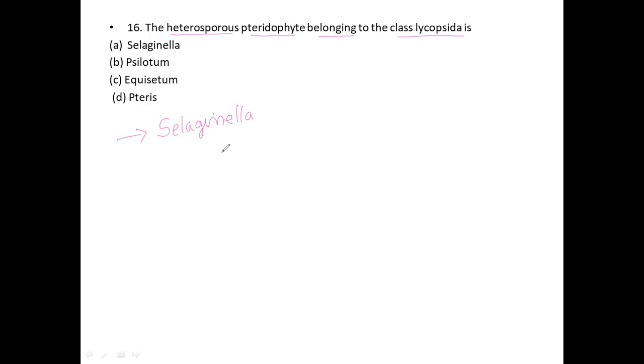You have to remember, Selaginella produces two kinds of spores, one is macro, another one is micro. This is known as heterosporous pteridophytes.